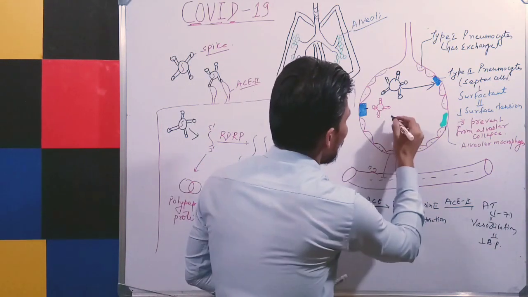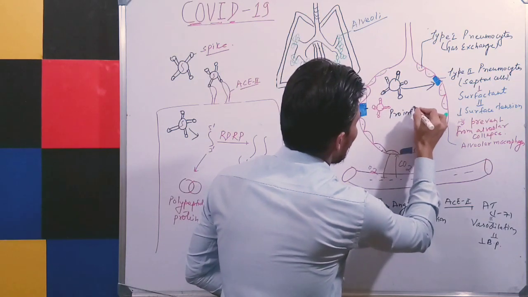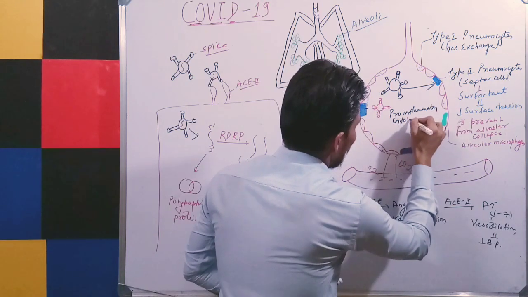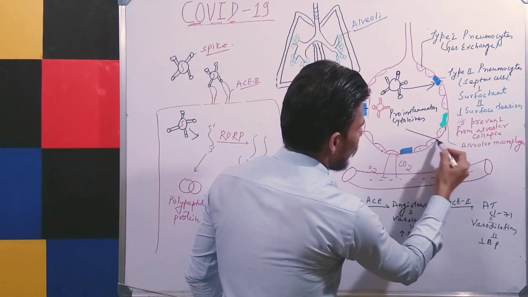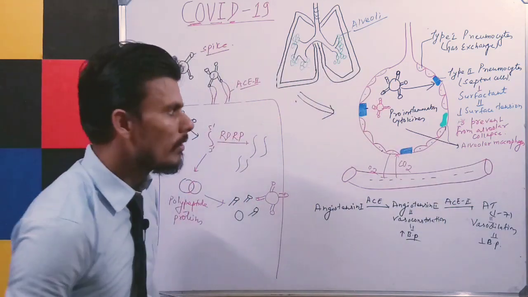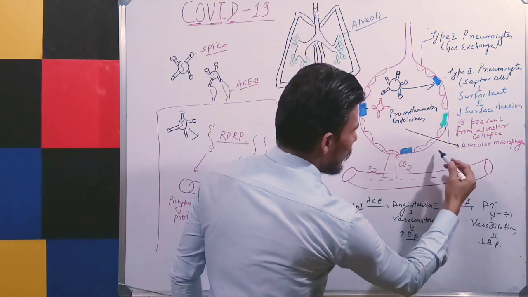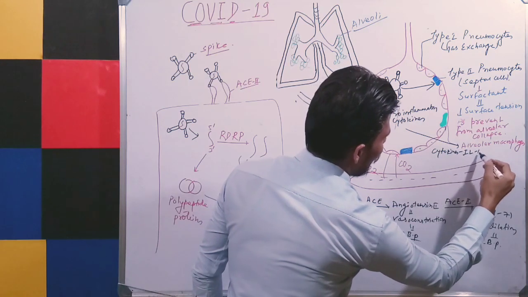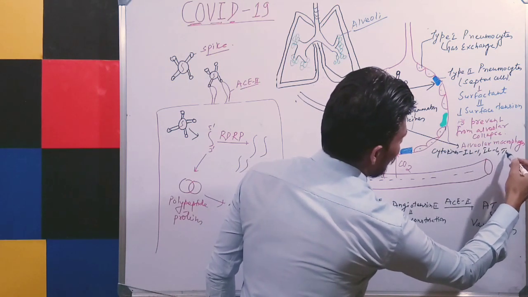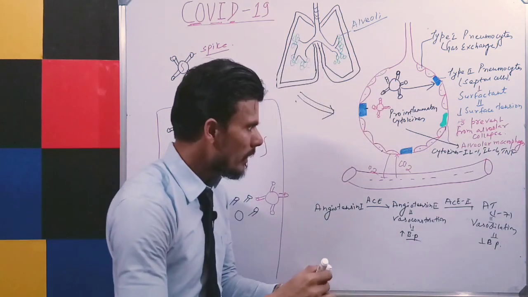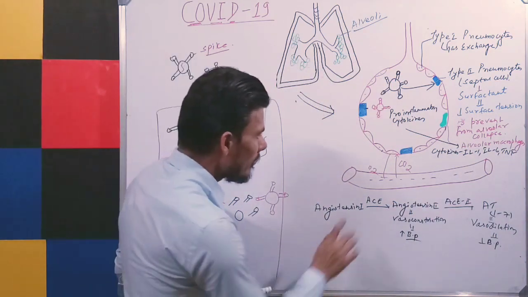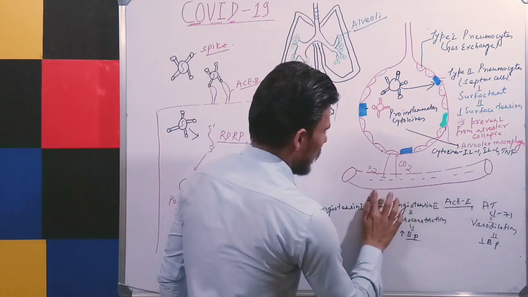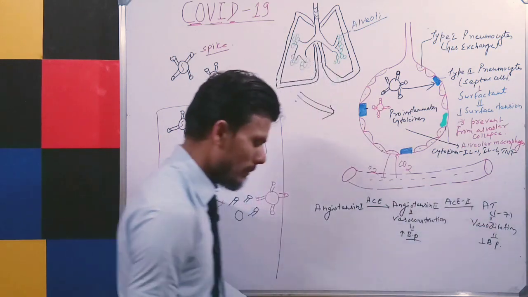Now this will activate the alveolar macrophages, and from here there is release of different cytokines like interleukin 1, interleukin 6, and TNF, that is tumor necrosis factor. Okay. Now these cytokines, what will they do? They will travel to blood capillaries and increase the vascular permeability.